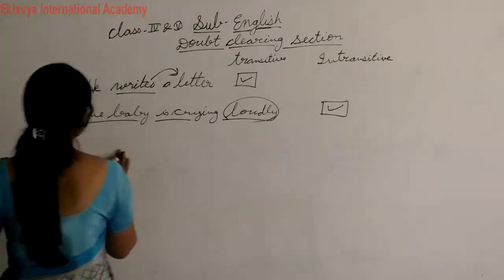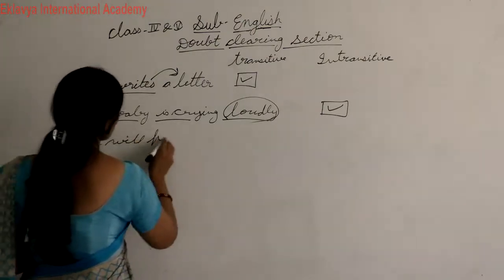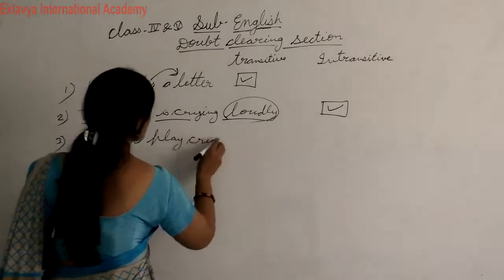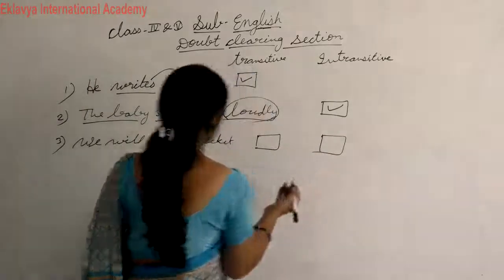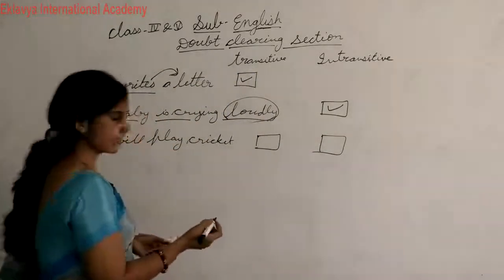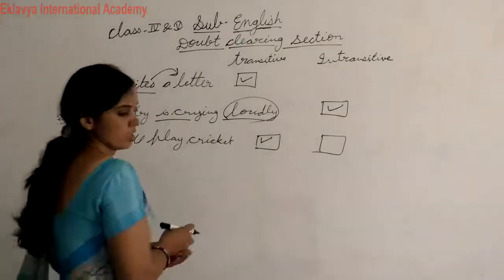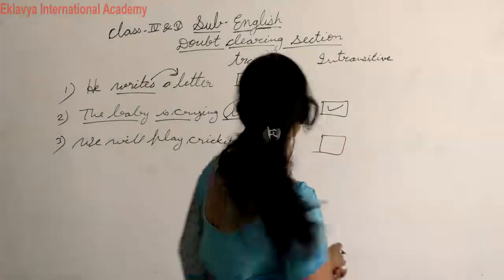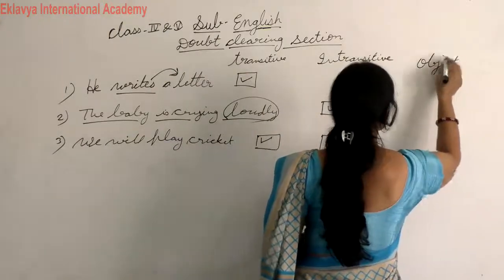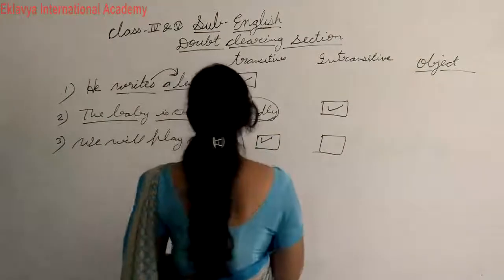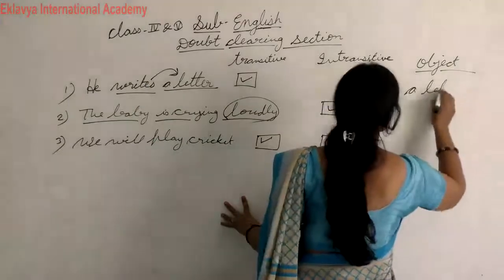Check, students, what is this? Is it transitive or intransitive? You can tick transitive. And here you also write the object. If it is transitive, then write the object name. Here you have to write the object. So what is the object of this verb? A letter. So a letter is the object.